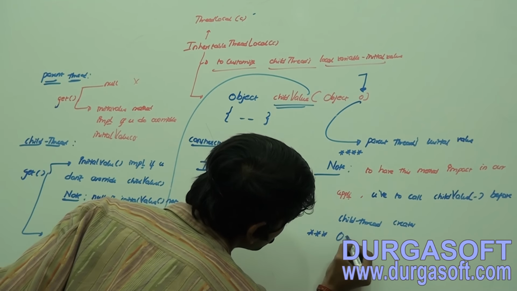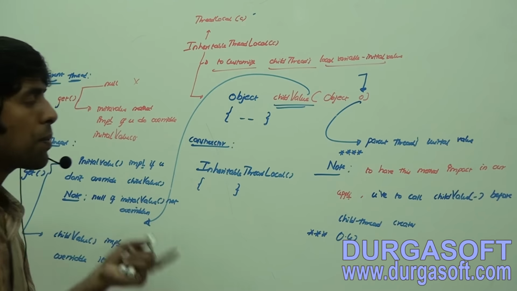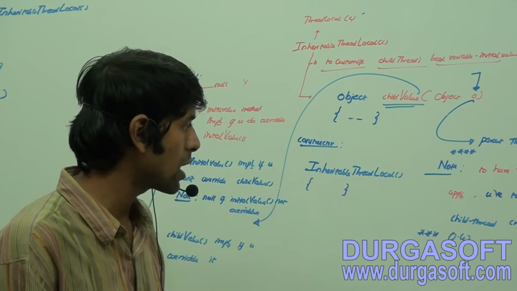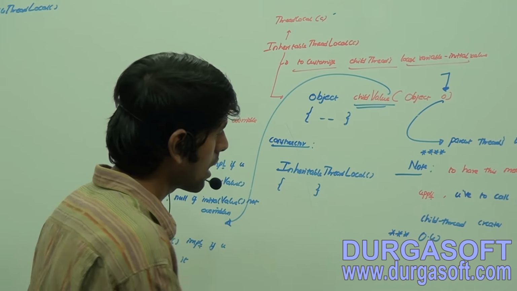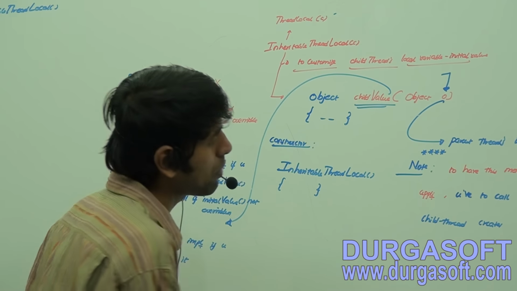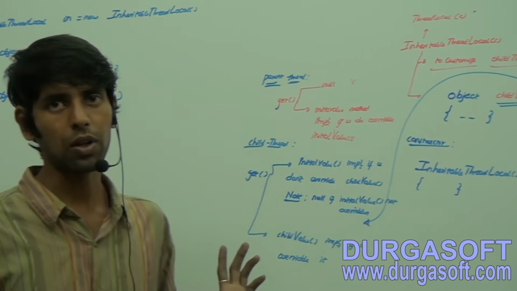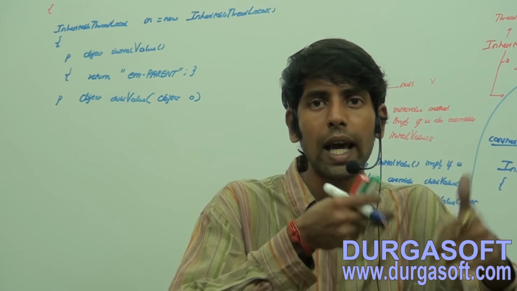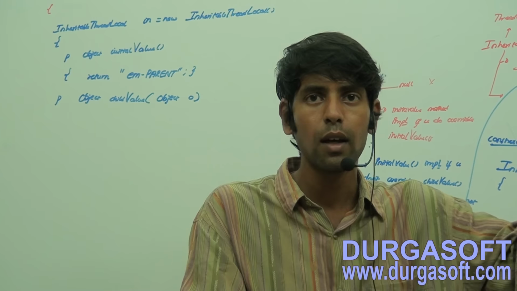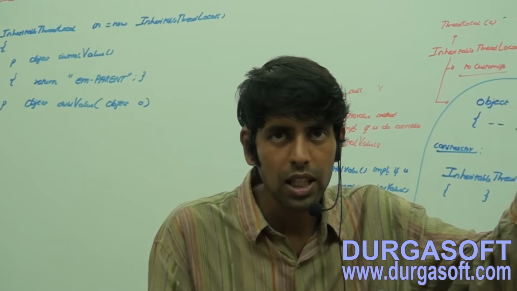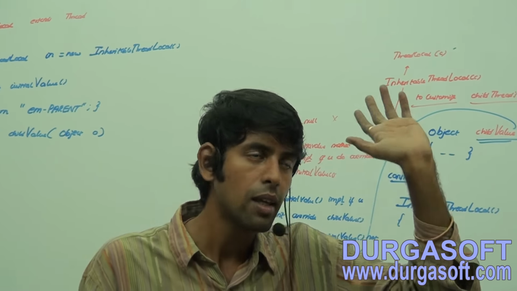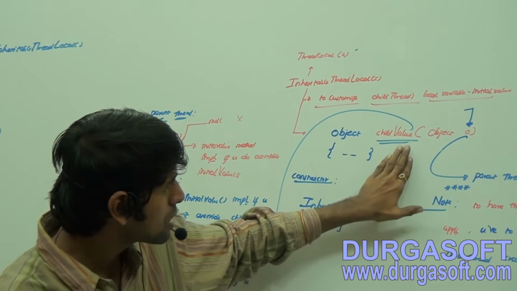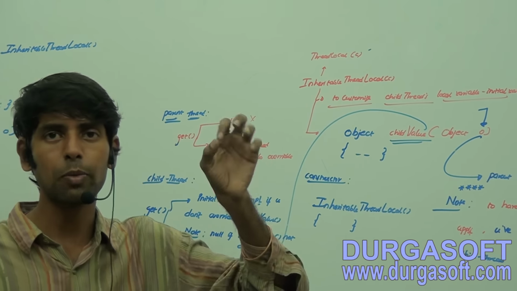Otherwise, after the second level child, this childValue method is going to have an impact. No need to worry, please focus only on that one. I don't want to give much load to you guys. After the second level child, this childValue method is going to have an impact. Why? Because the parent thread's initial value is going to get initialized. So in order to call this childValue method, the parent thread's initialValue method has to get executed.